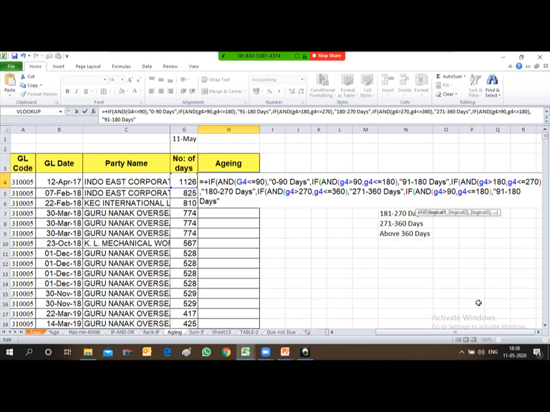So here it was 270 and the upper end was 360. So here I will make it above 360.